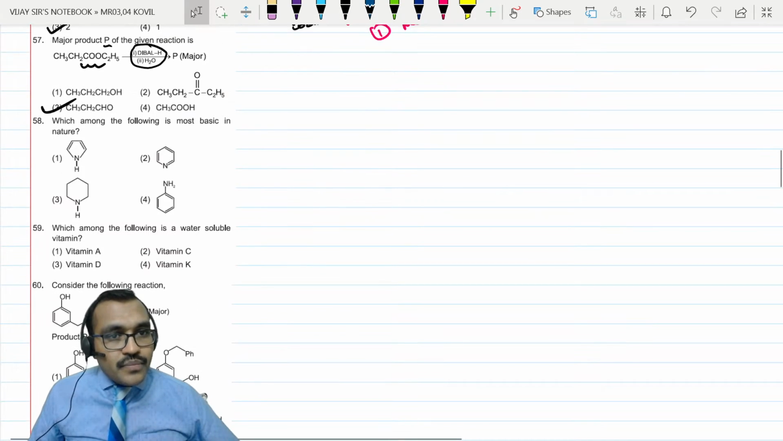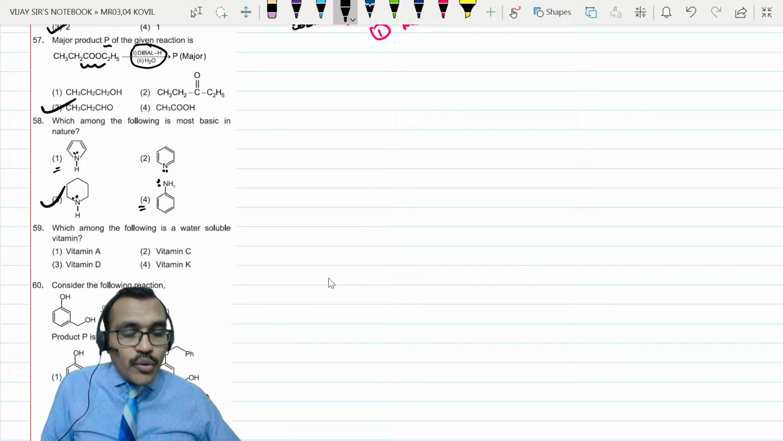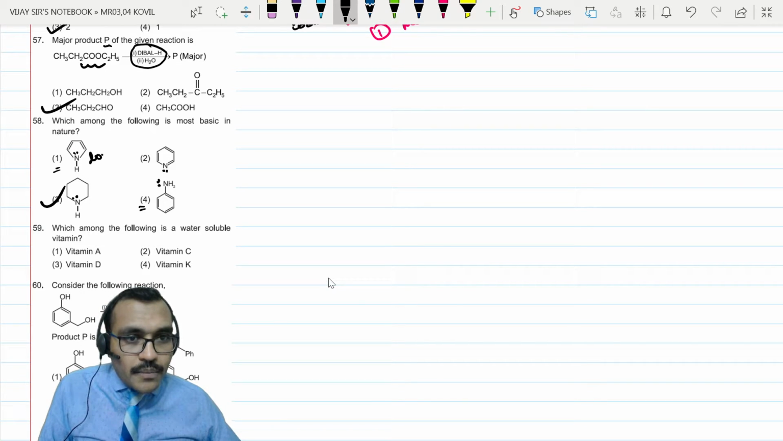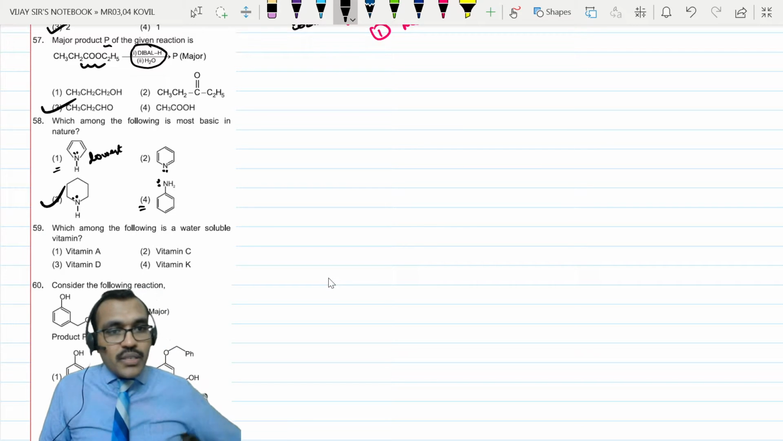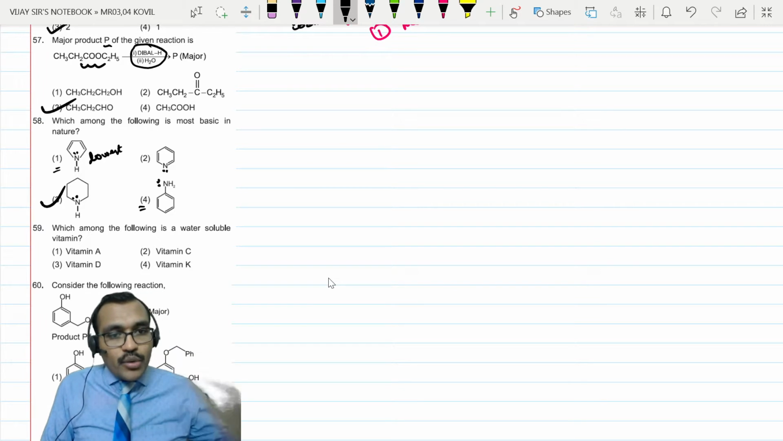Next, which of the following is most basic? Most basic in nature means this is the secondary amine. This one is involved in delocalization, here also involved in delocalization, and options 1 and 4 are involved in delocalization. Least basic is option 1, because of its aromatic nature, it will never donate its lone pair.